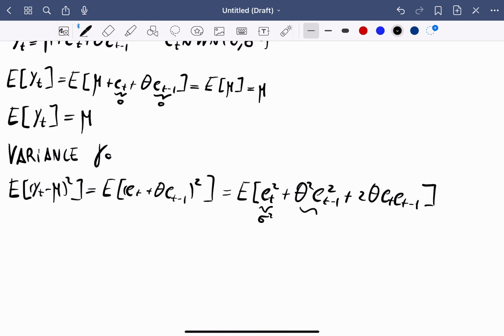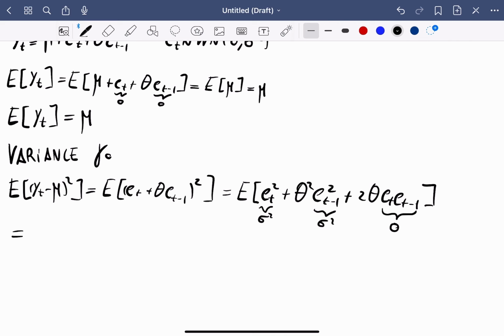So the expected value of this will be sigma squared. The expected value of this will be sigma squared. However, the white noise process is such that e_t is uncorrelated with its past values and its future values. So the expected value of the product of these two will be 0.